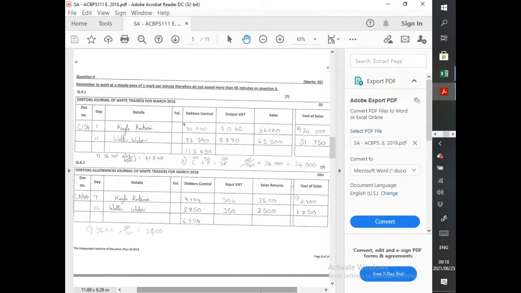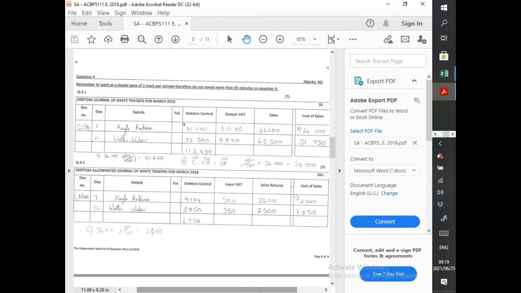Okay, so when I read the transactions that follow, it would seem that the inventory we sold on the 11th was a credit transaction. Because can you see there it says his account of 69,000 needs to be written off. And then the one on the 12th also tells us that he returned unwanted goods. That would affect typically your debtors allowance journal. Can you see that?